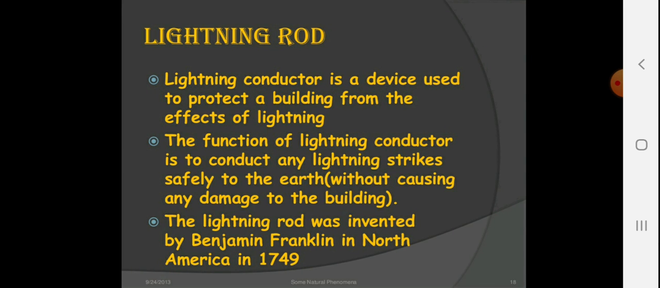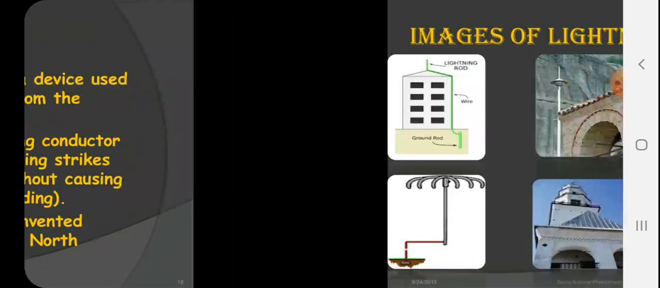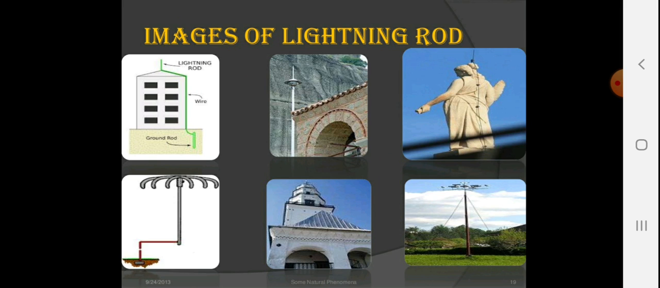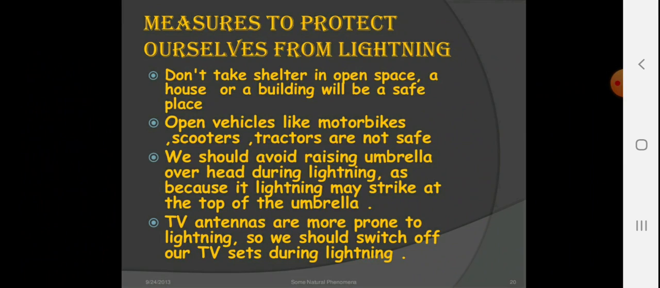A lightning conductor is a device used to protect a building from the effect of lightning. The function of a lightning conductor is to conduct any lightning strike safely to the earth without causing any damage to the building. The lightning rod was invented by Benjamin Franklin in North America in 1749. You can see the image of a lightning rod and how it is placed on the building, so excessive charge will be passed to the ground plate and you can avoid the destruction.